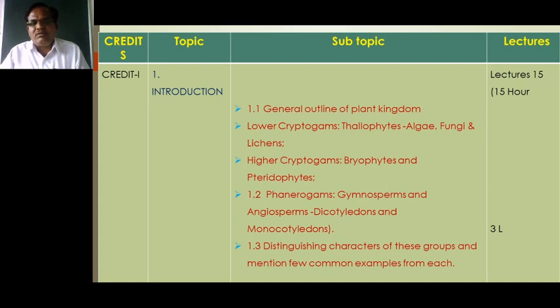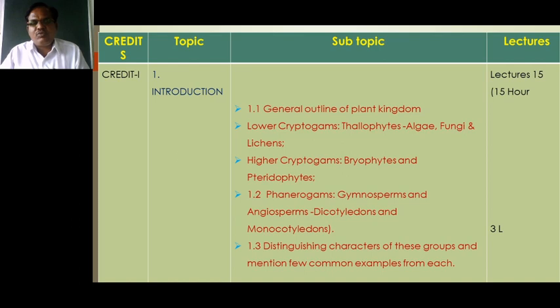Then single fertilization is the character of gymnosperms, and most members of these gymnosperms are climbers. They are used ornamentally in gardens as well as parks, in front of offices, or in the premises of colleges as well as universities.